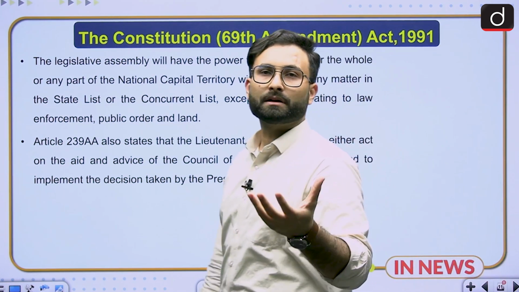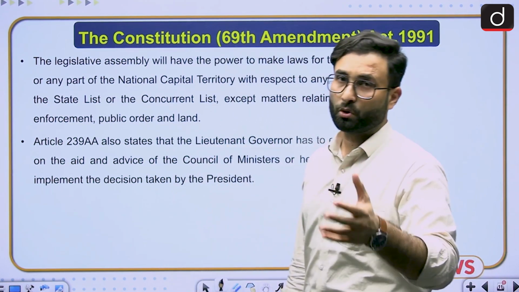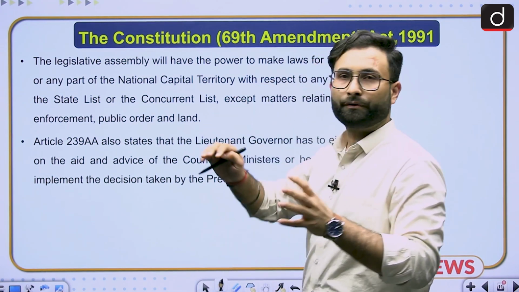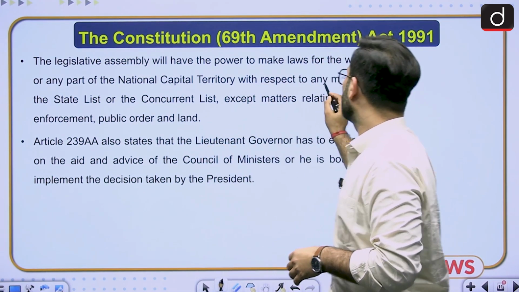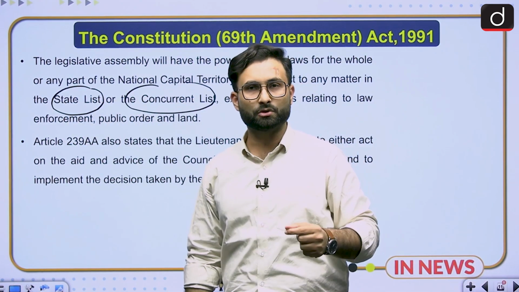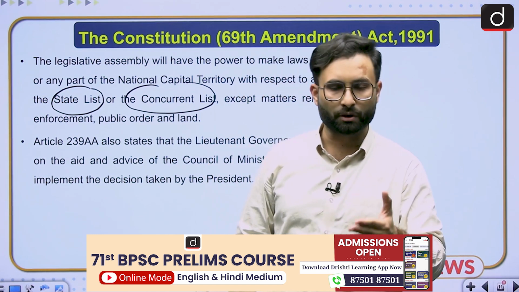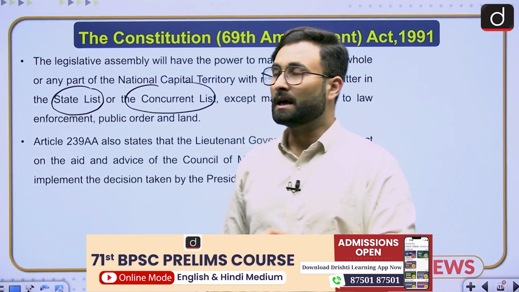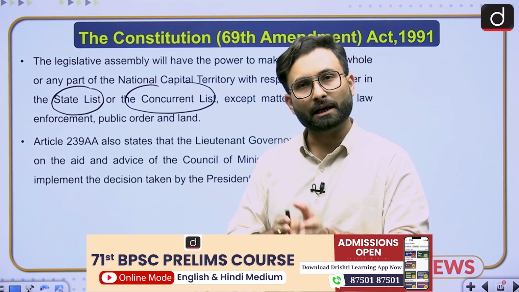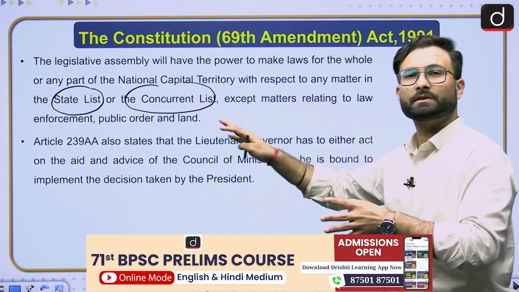Now what kind of power will this assembly have? The assembly will have all the powers with respect to any of the entries in the state list or the concurrent list. Now we have Schedule 7, wherein we have 3 lists: union list, state list and the concurrent list. Whatever power a state assembly has, that kind of power will be there with the legislative assembly of Delhi.